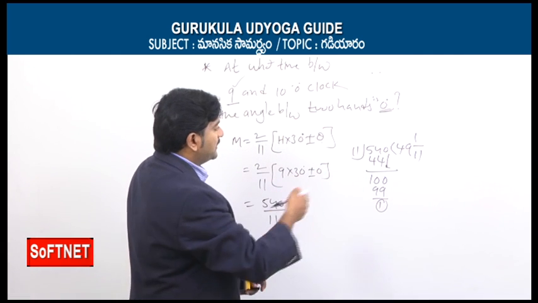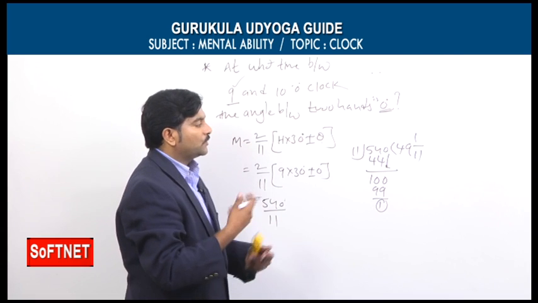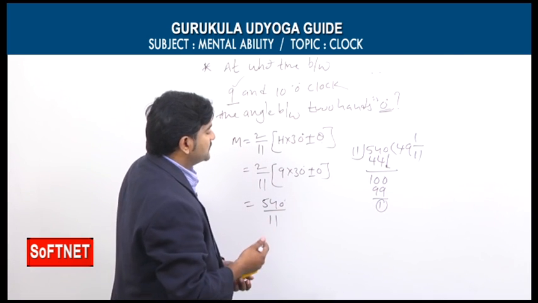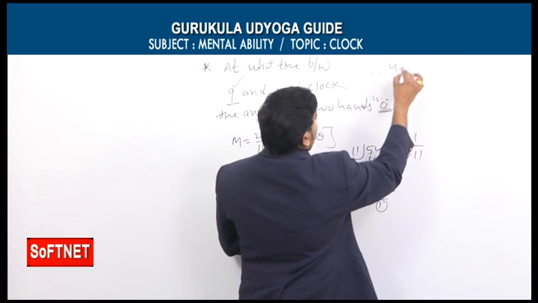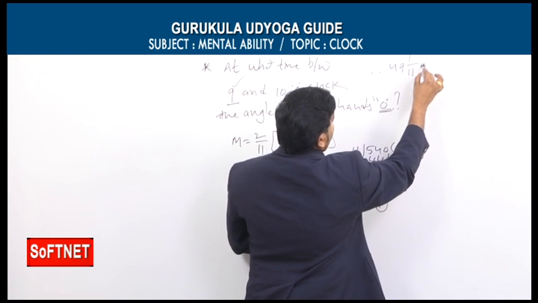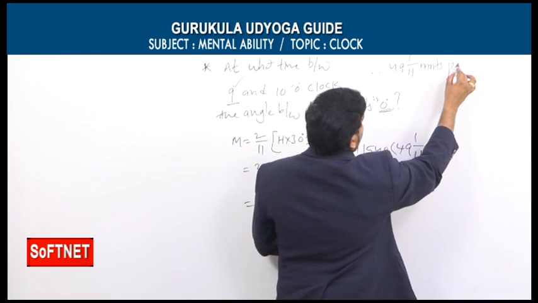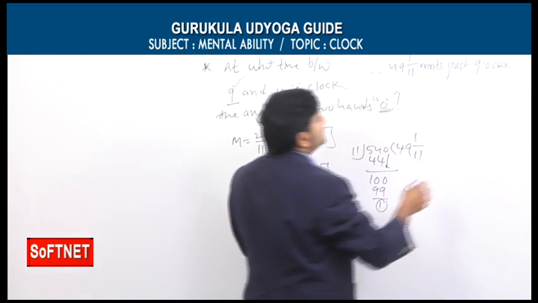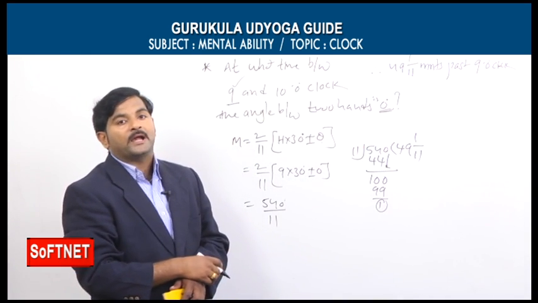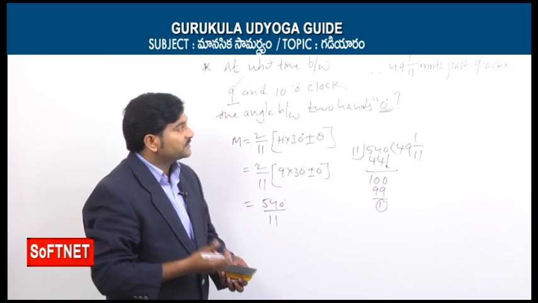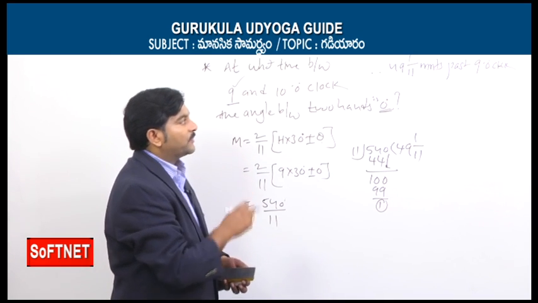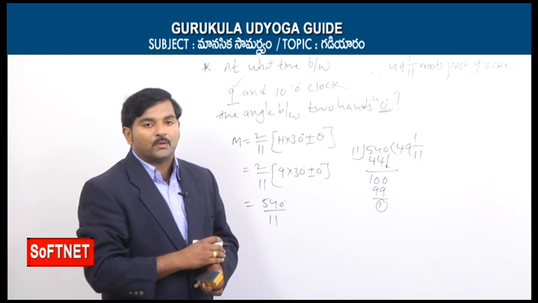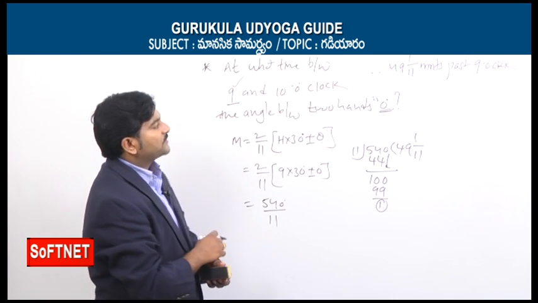Earlier we discussed two types of expression. Now we will follow the second expression. So what can we say now? 49 1 by 11 minutes past 9 o'clock. So exactly at this time the angle between the two hands is 0 degrees, or simply we can say that exactly at that point of time the two hands coincide. So these are the two types of questions.